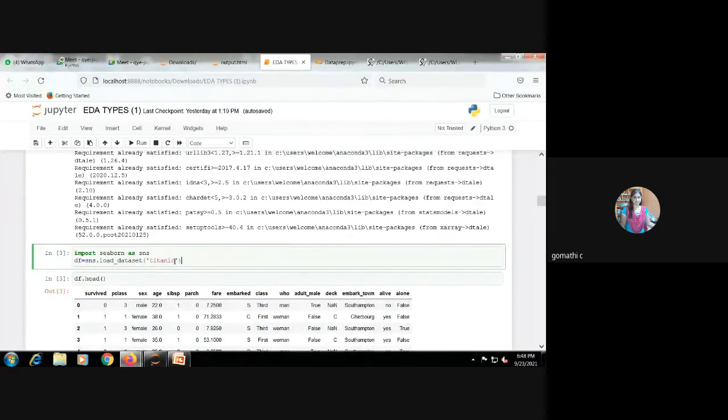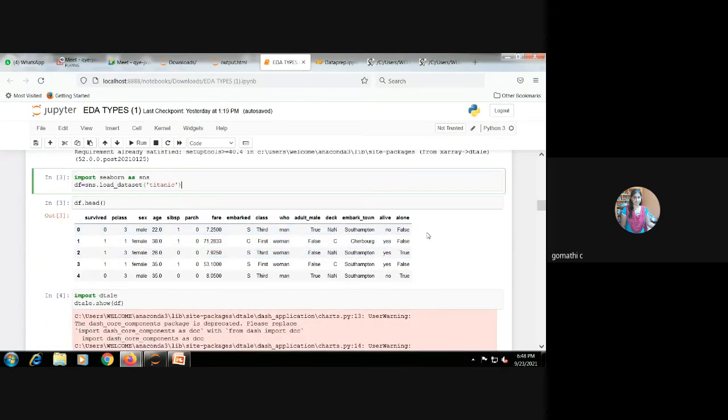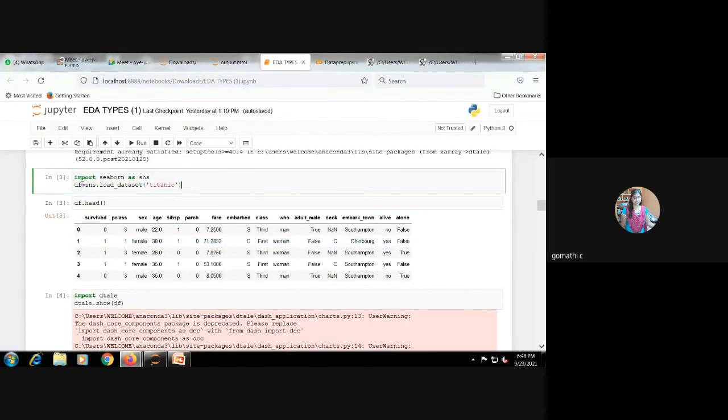Here we are importing the Titanic data set. Today I'm using the Titanic data set. Then this is the data set. I'm just showing the first 5 rows of the data set. See, I'm using only 2 lines of code, as I said before. I'm just importing detail, and detail dot show df, where df is my data set which I stored in this variable.